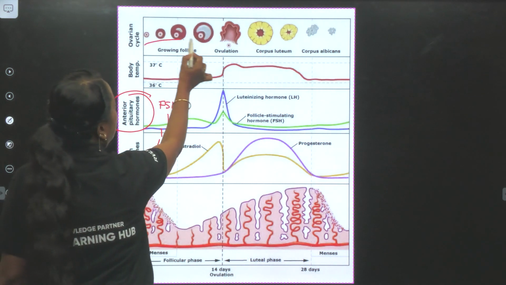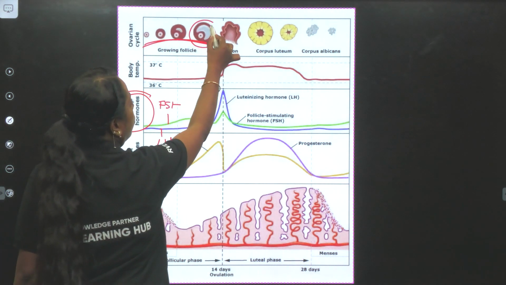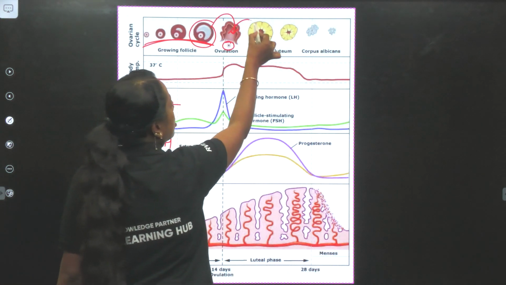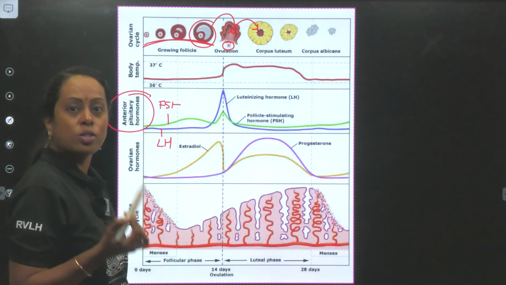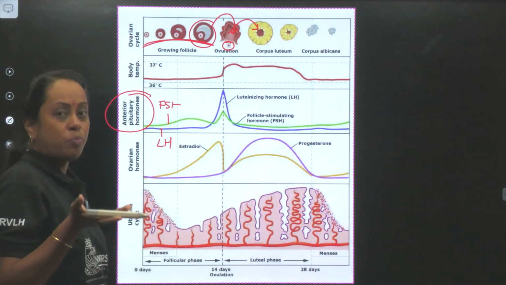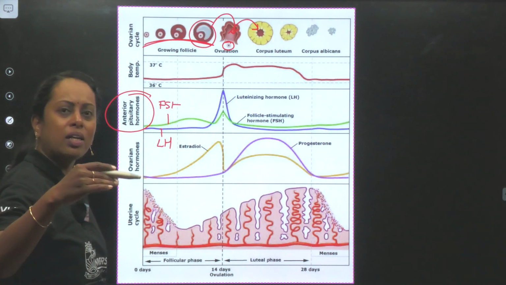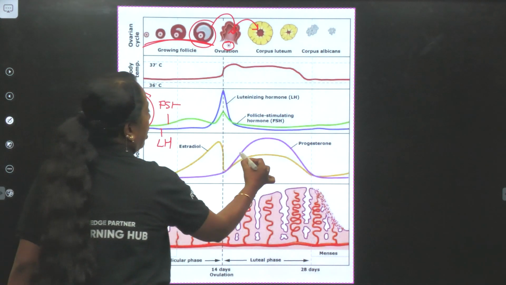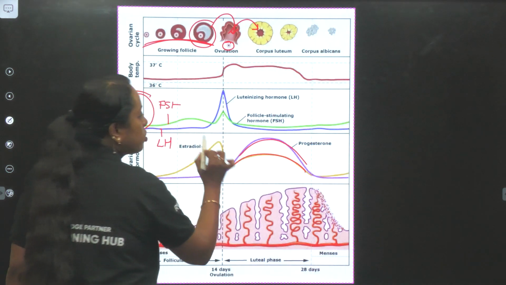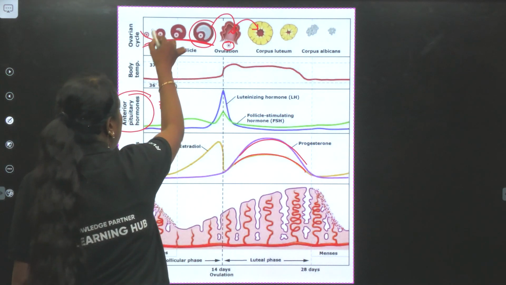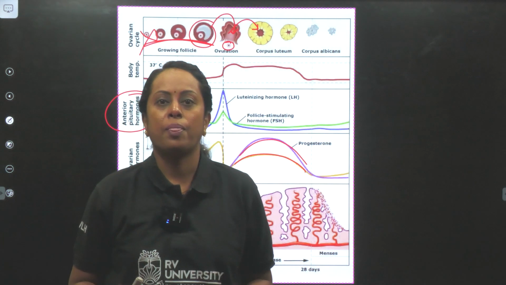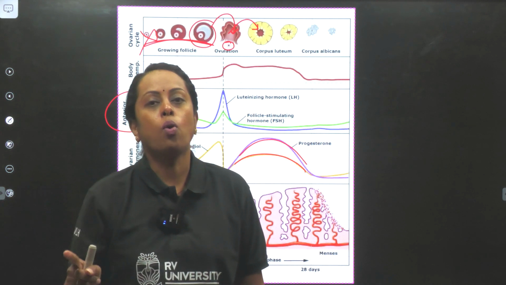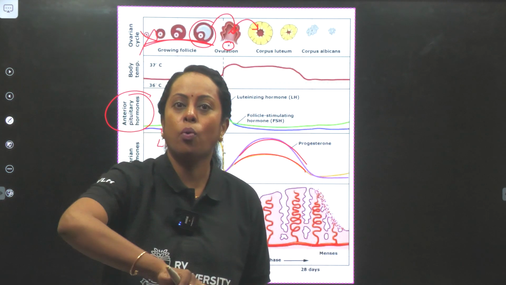Now, as you see, the growing follicle, finally you have the Graafian follicle, which brings about ovulation. Ovulation, the ovum is released and this is transformed into a yellow color structure, which is known as corpus luteum, which increases the level of progesterone, and comparatively more progesterone and estrogen. Now, please observe here. In this phase, when progesterone and estrogen are quite high, there will be no growth of the follicle. What did we study? Each ovary can release one ovum. So in a year, one ovary can release only 6 because they are going to alternate.